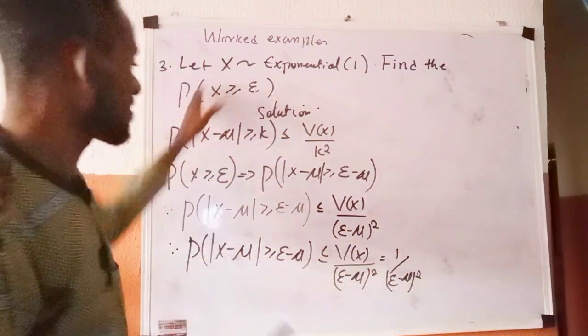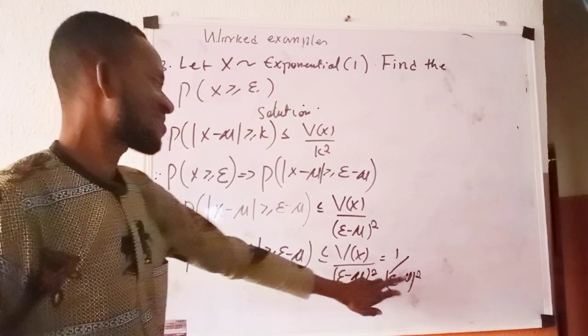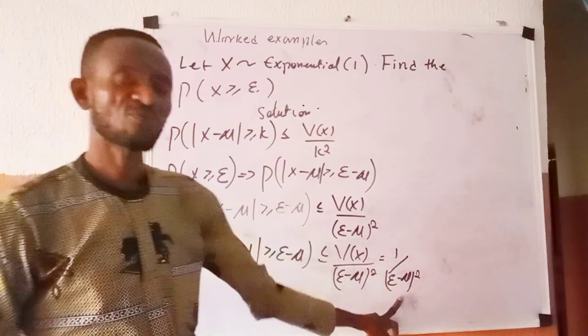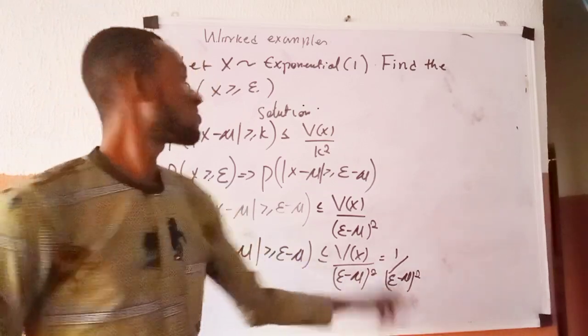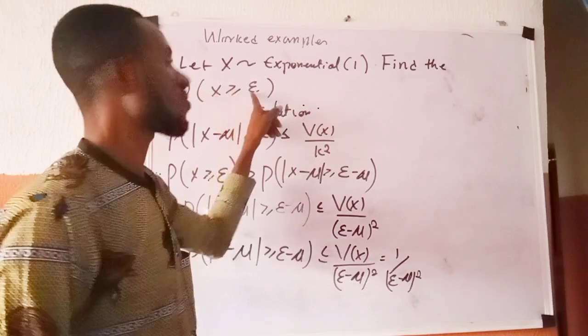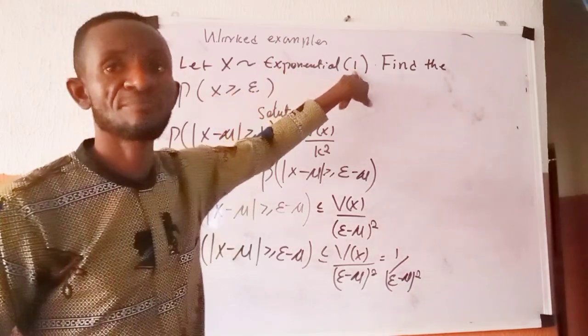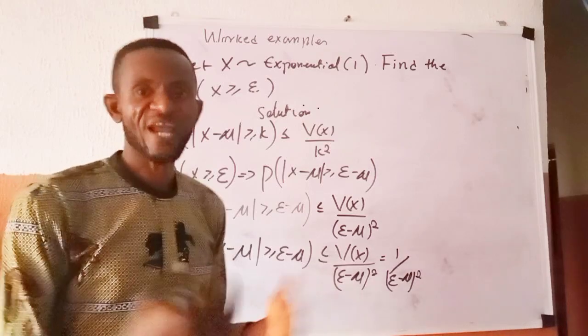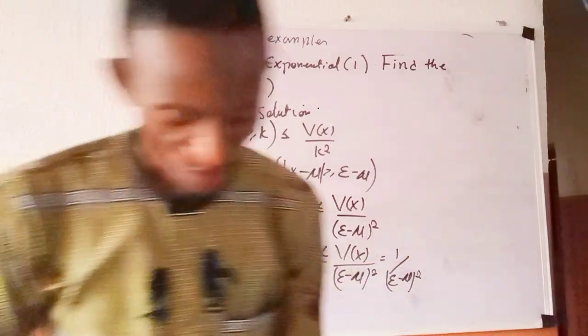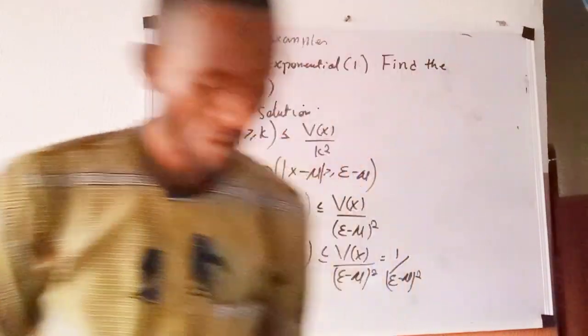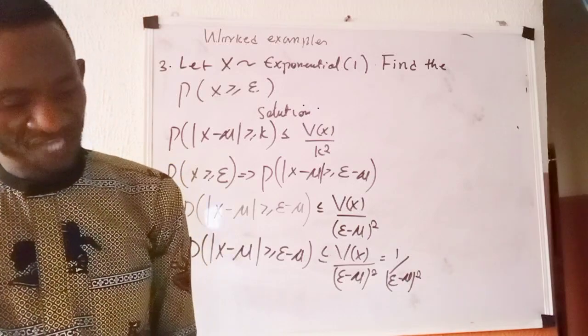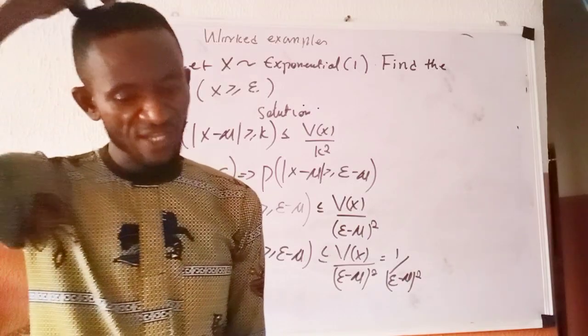So when you solve this, you arrive at this. So this is the upper bound probability of P of X greater than or equal to epsilon for an exponential of this parameter.